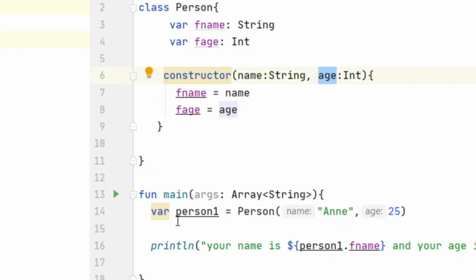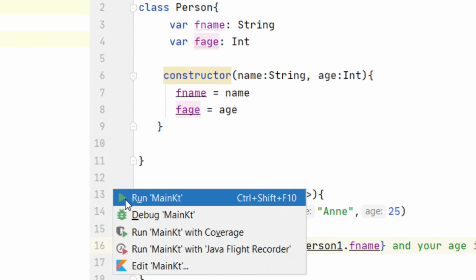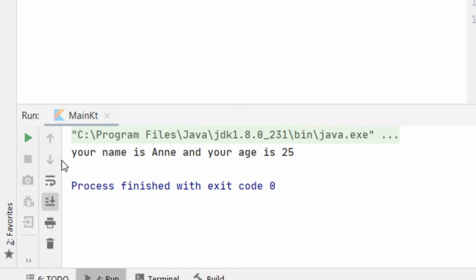And then in the main function we create an object of the class Person, var person1 equal Person, name and age is 25, the same as our secondary constructor, name and then age. Then we print it, println your name is person1.ifName, which is the variable that we created, and your age is person1.ifAge, and this is the variable that we created. Let's run this code. So here it printed your name is Anne and your age is 25.